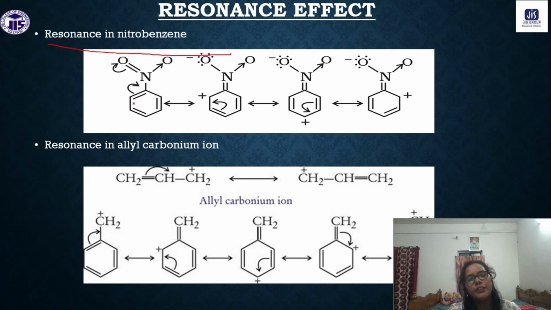Here again we have the resonance in nitrobenzene. Nitrobenzene again abstracts the electrons from the ring structure, and thus these are some of the resonating structures that we have, where again the positive charge will be revolving around the ring. Understand? Resonance in allyl carbonium ion, like this: if we have CH2 plus, again this type of resonating structures we can have. For the anion also, and carbocation also, we can have this type of electron delocalization.